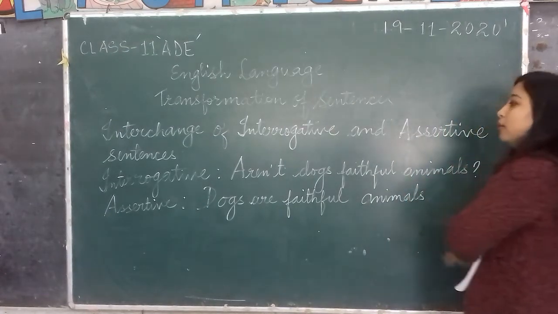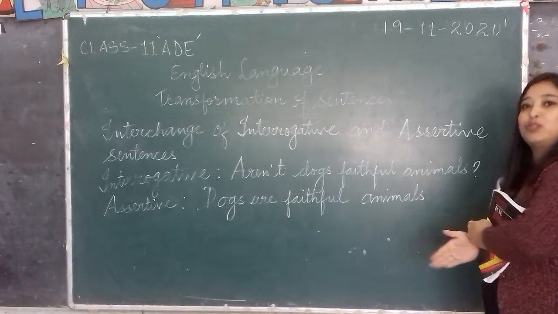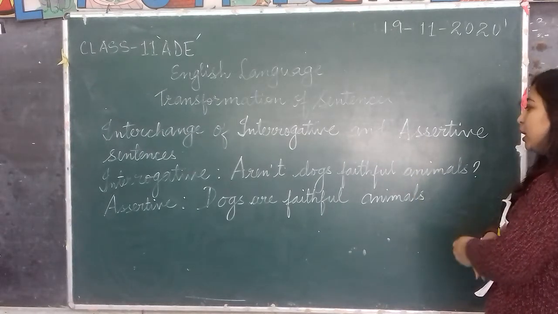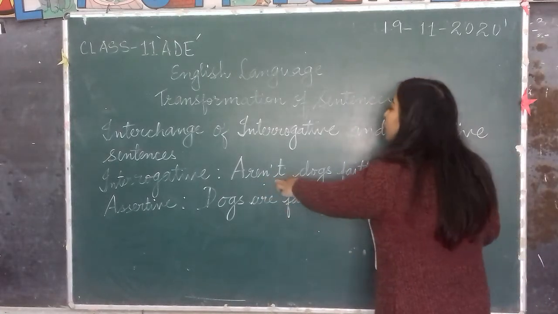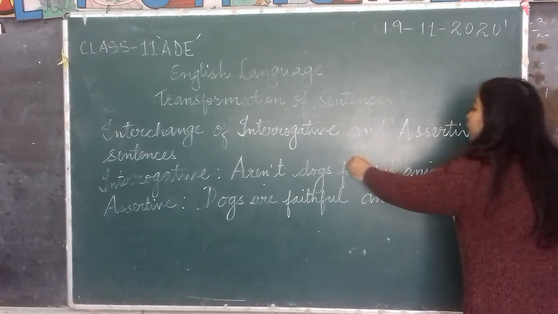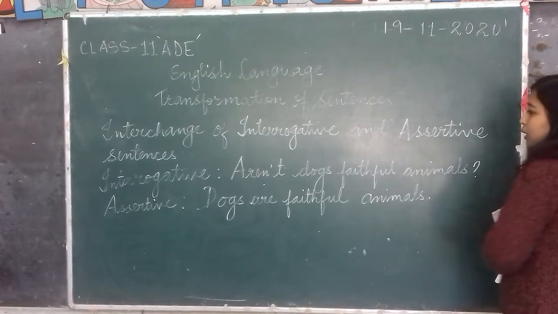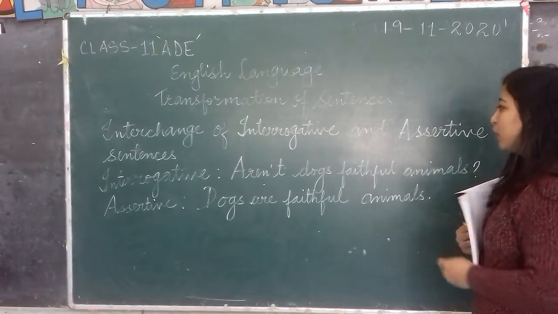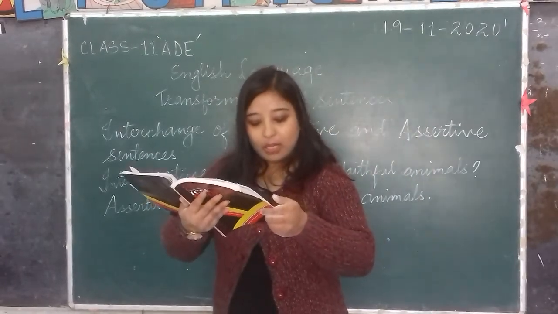Okay, and vice versa. If you are given the assertive sentences and if you'll have to change it into interrogative, then you'll have to begin with an auxiliary verb: aren't dogs faithful animals? Okay, so a full stop over here. This is how you are going to transform the interrogative sentences into assertive sentences.